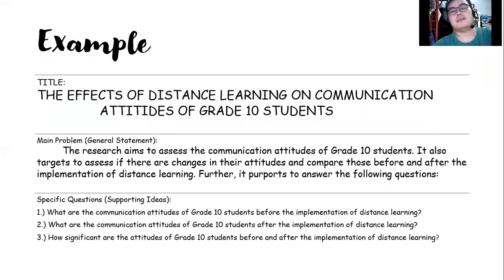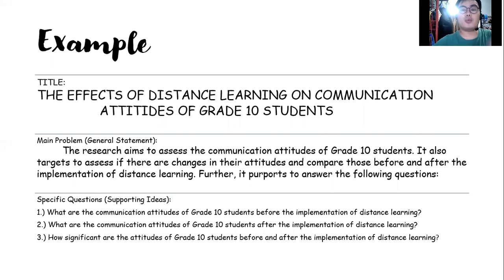Here is my example, based on the title: the effects of distance learning on communication attitudes of grade 10 students. As I said regarding the main problem, it shall be in paragraph form and in declarative form in terms of kinds of sentences. The main problem is to assess the communication attitudes of grade 10 students. The goal of the researcher is to assess if there are changes in their attitudes and compare those before and after the implementation of distance learning.